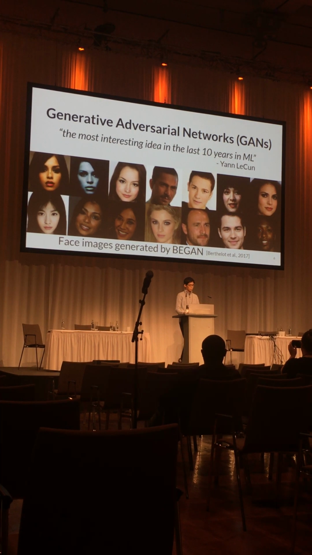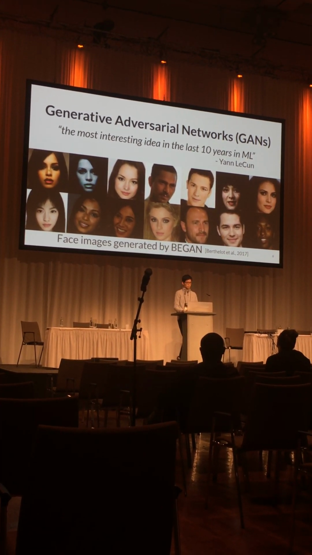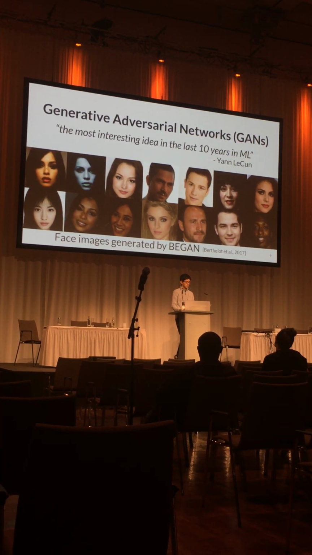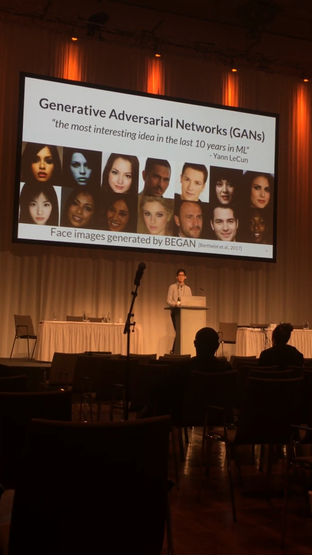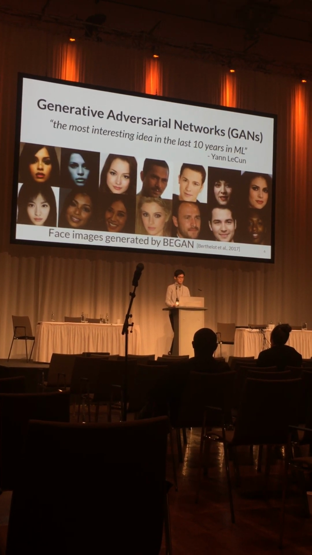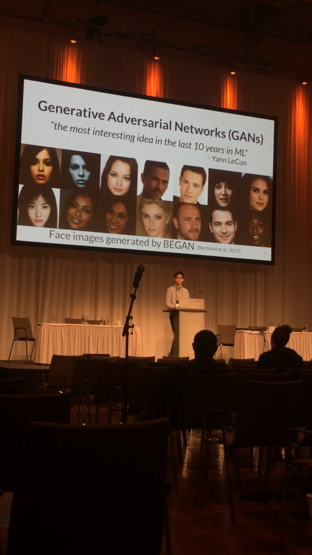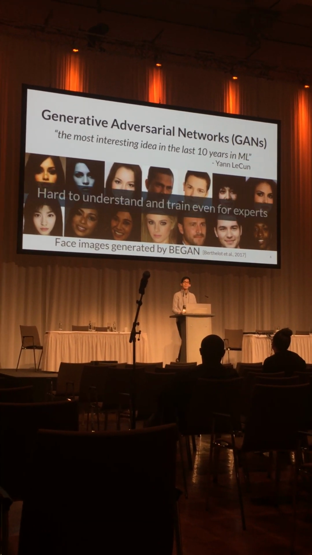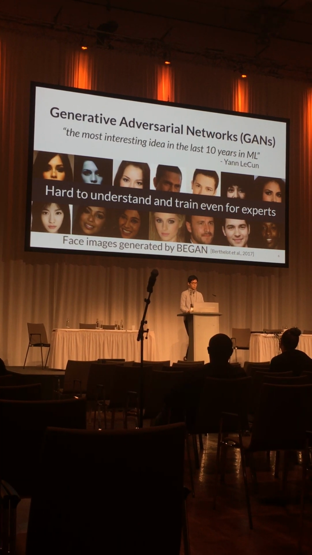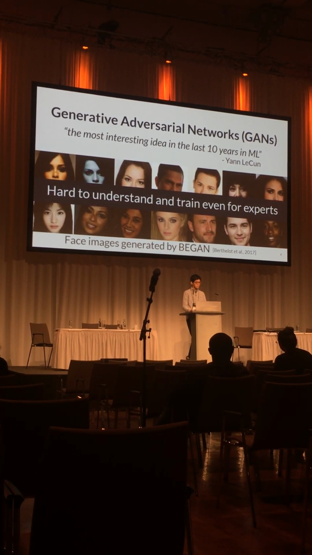As a generative model, the GAN can generate new synthetic data that look like real data. And these face images shown here are fake images produced by GANs, not from real people. GANs have been one of the most popular topics in machine learning research since proposed in 2014, but they are very hard to understand and very difficult to train, even for experts.